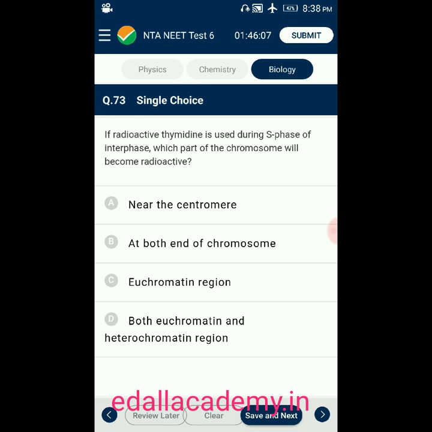Question number 73. If radioactive thymidine is used during S phase of interphase, which part of chromosome will become radioactive? Option A, near the centromere. Option B, at both the ends of chromosome. Option C, euchromatin region. Option D, both euchromatin and heterochromatin region. Answer for this question is both euchromatin and heterochromatin region. So the correct option for this question is option D.